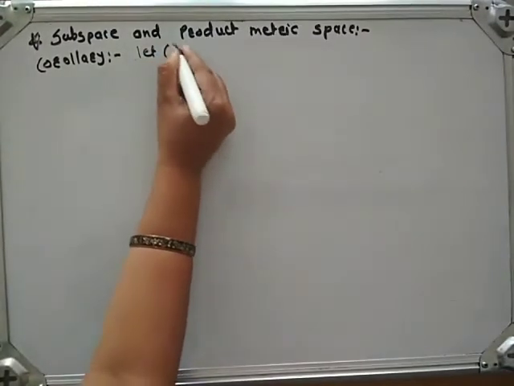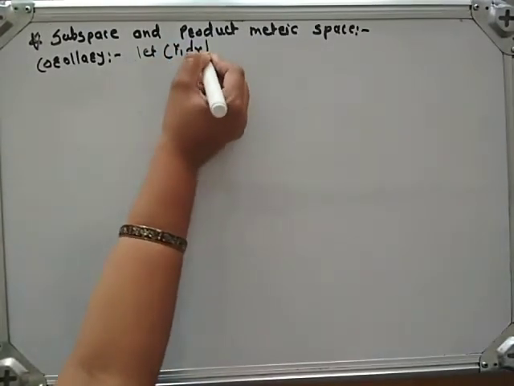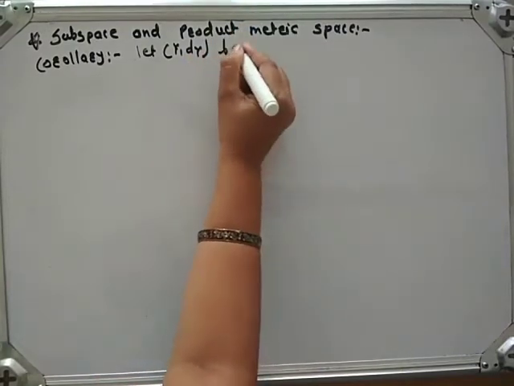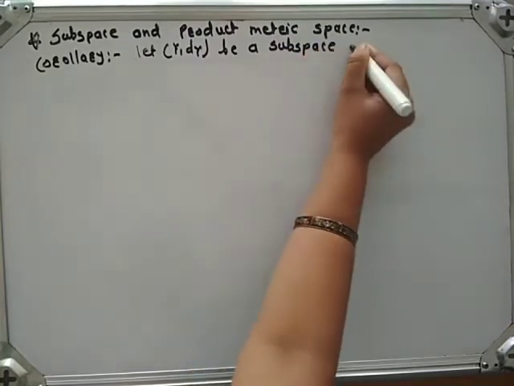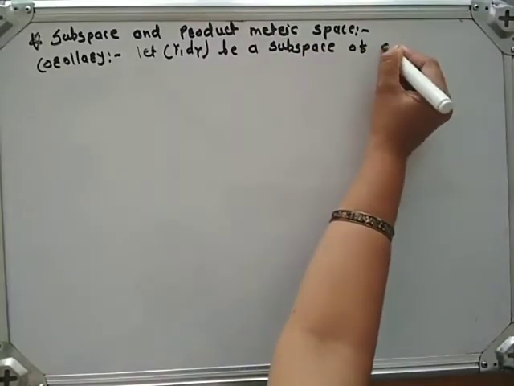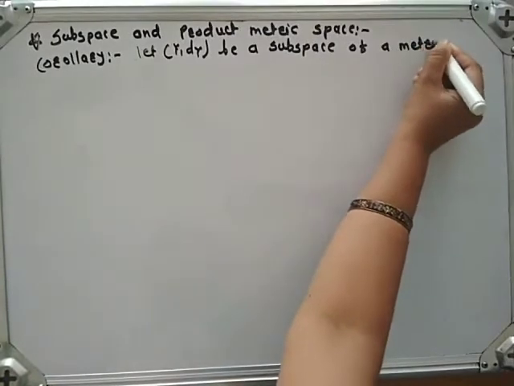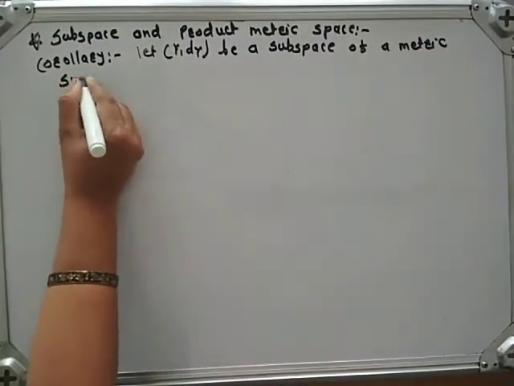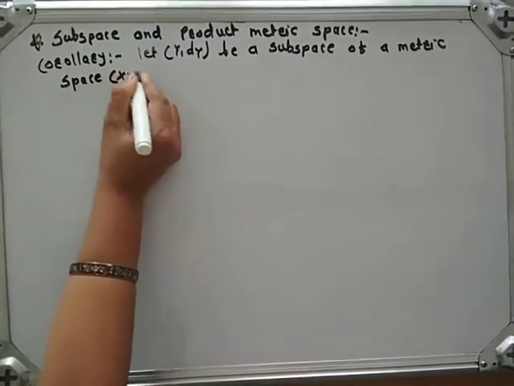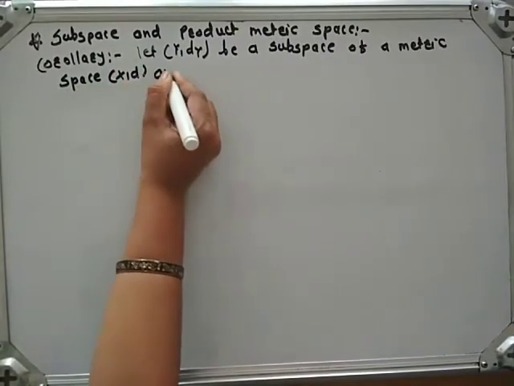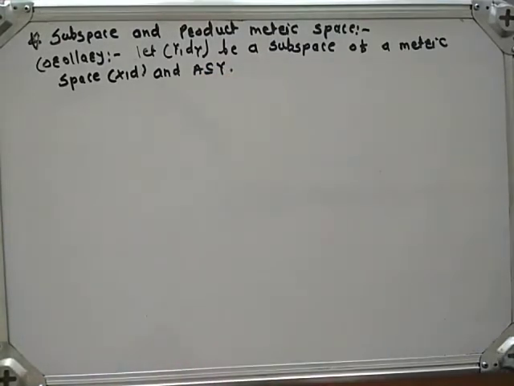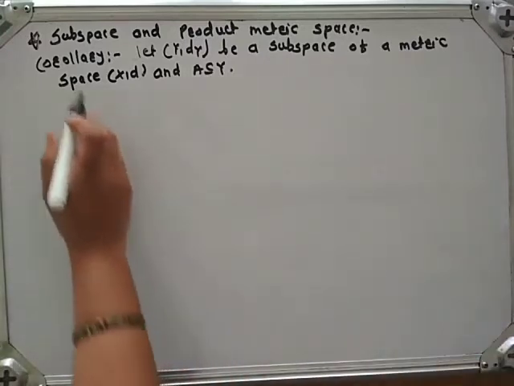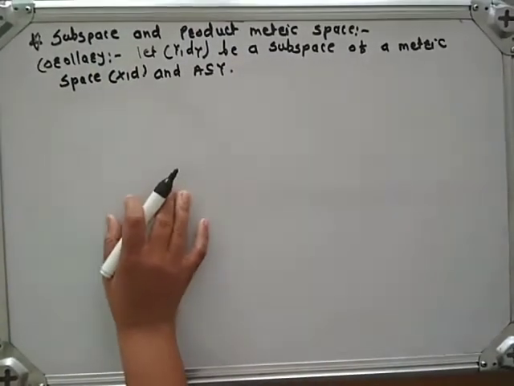Let (Y, d_Y) be a subspace of a metric space (X, d) and A is a subset of Y. We have already discussed what is a subspace. Now we are going to see a corollary and one theorem on subspace.